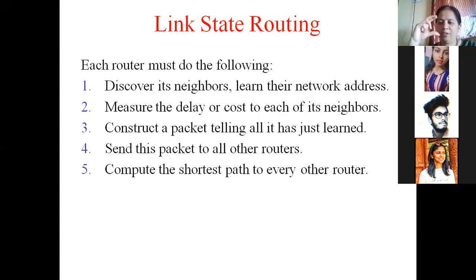After a link state packet has been created, it has to be sent to all the routers in the subnet. The best way of doing it is to make use of flooding.